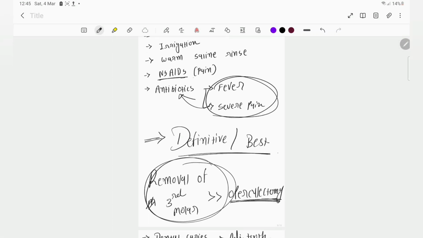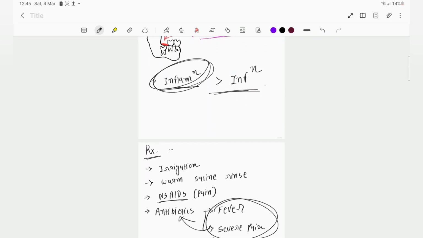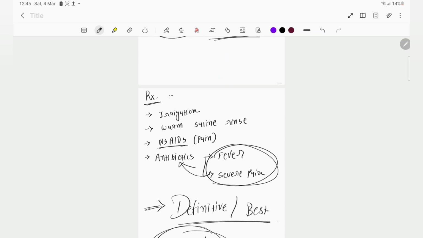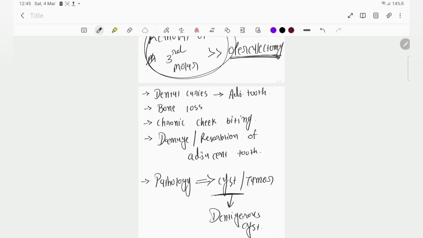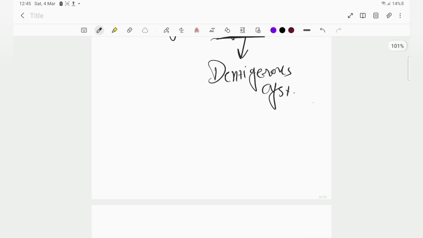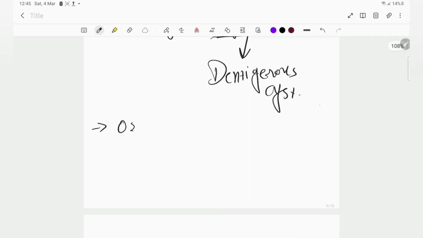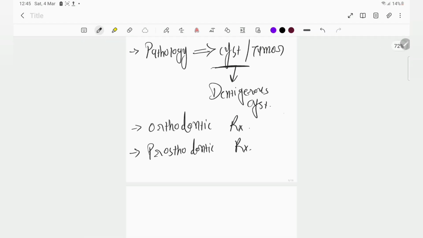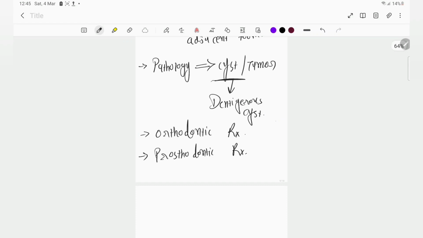Okay, so this was about the patient's complaints. Now, indications for removal of an impacted tooth. What are the other indications? Like orthodontic treatment, if the patient wants orthodontic treatment, or if the patient wants prosthodontic treatment. In these cases also we have to remove the impacted molar, right?